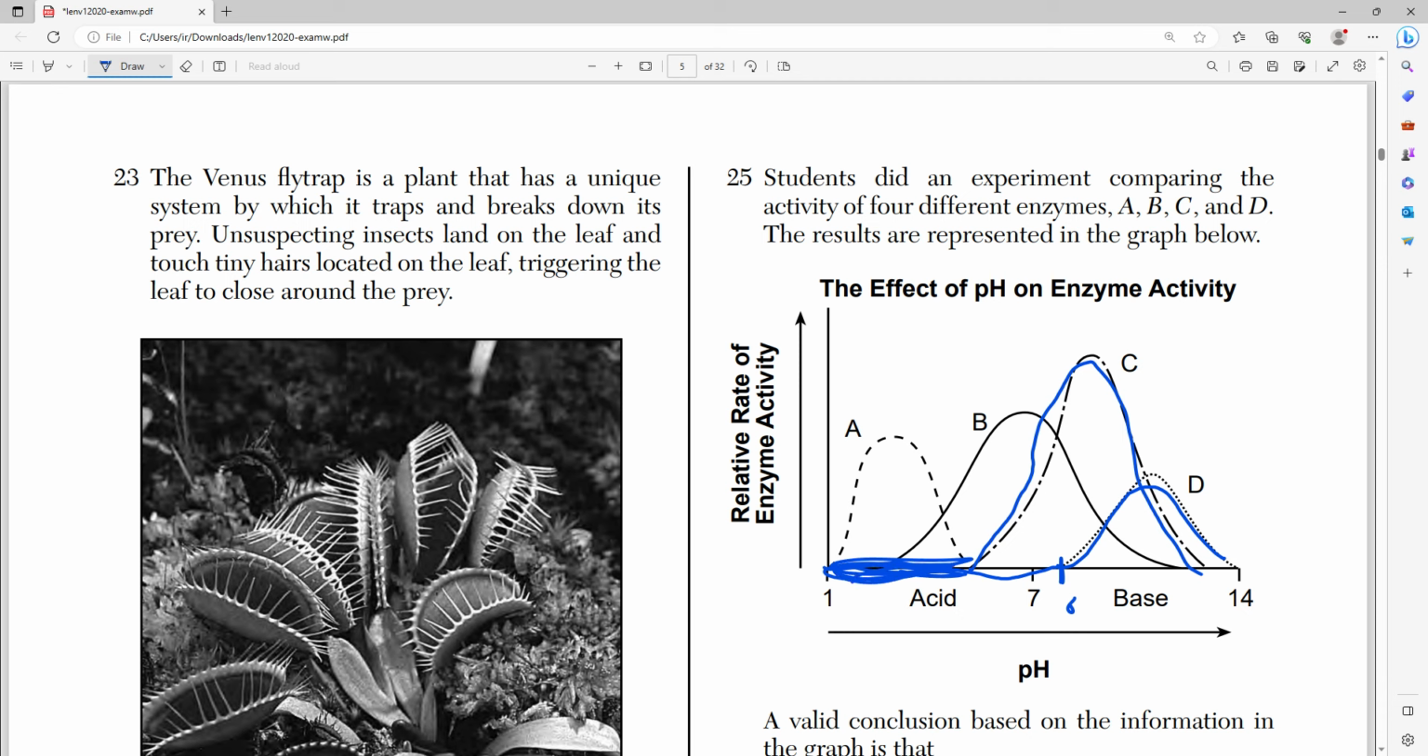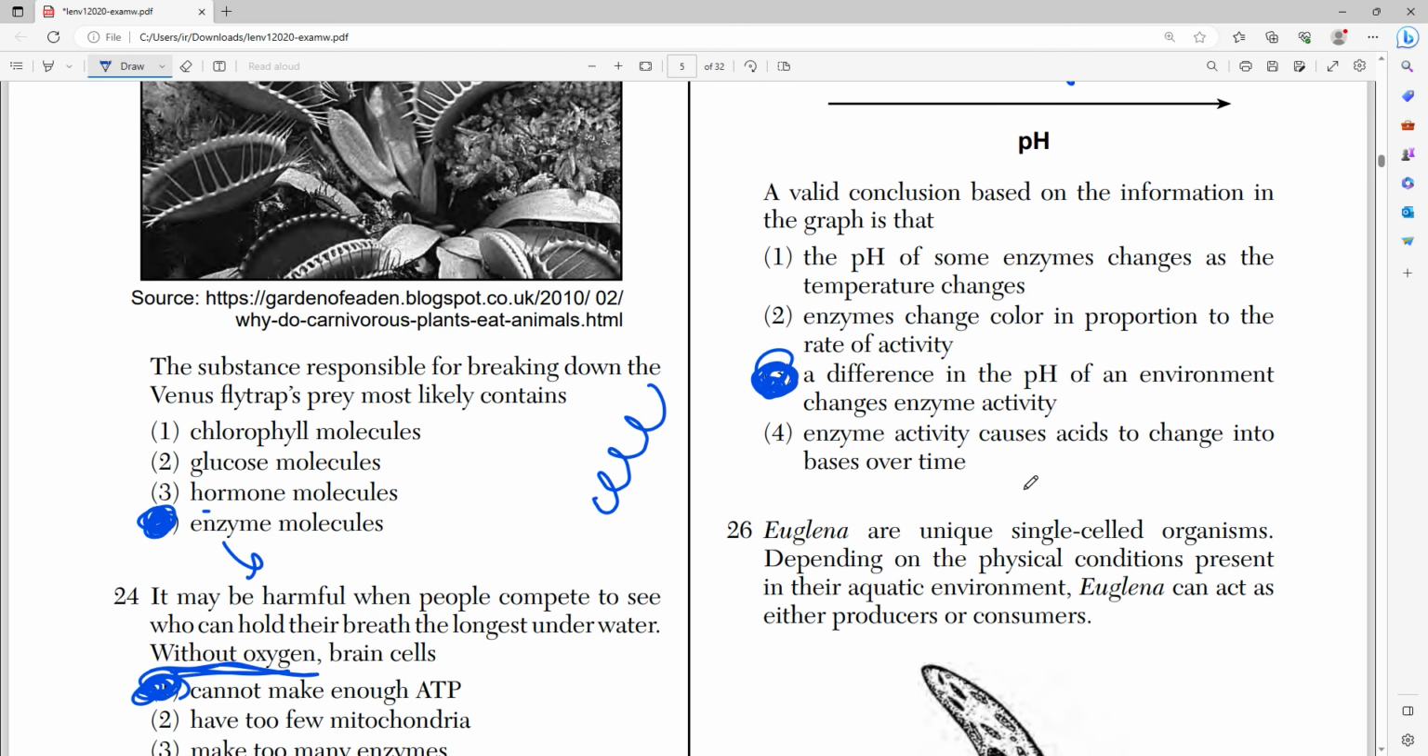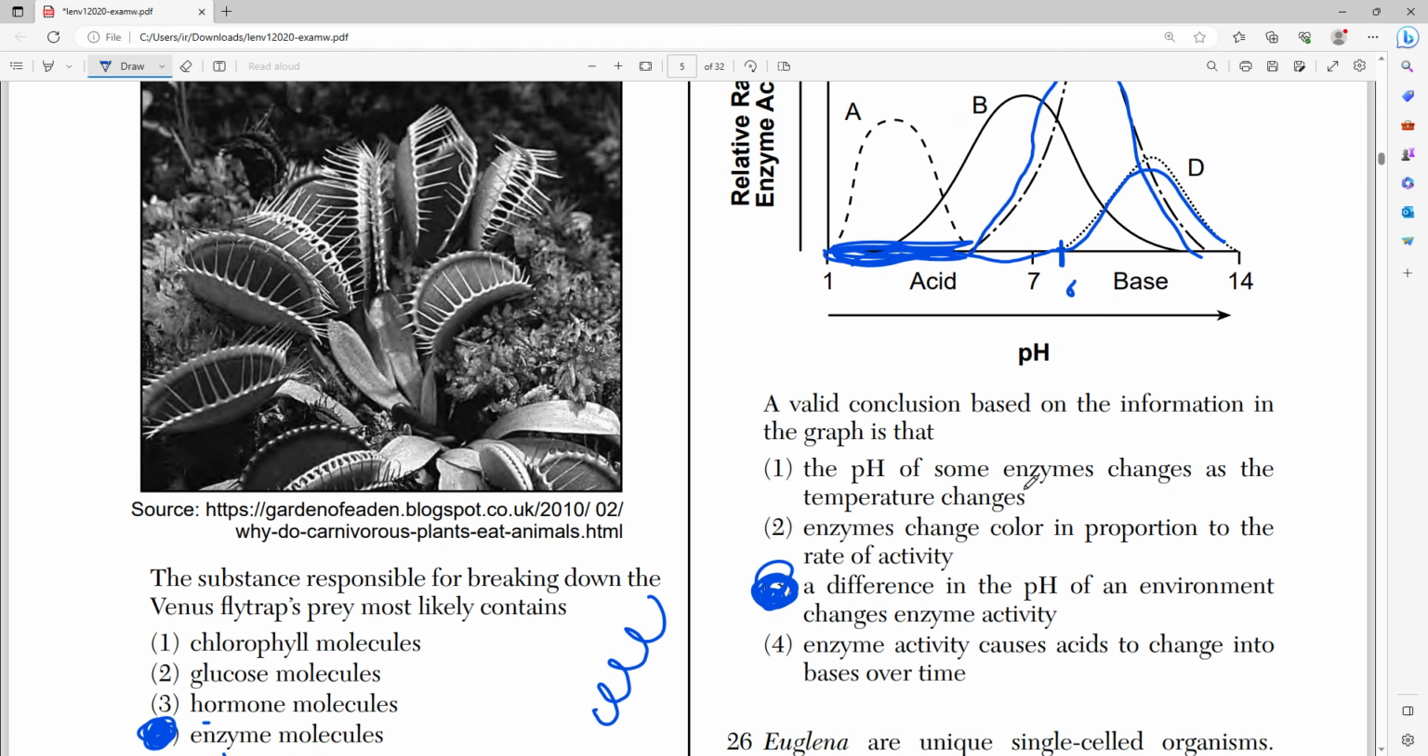So all this shows us is that enzymes A, B, C, D all have their preferences and all have specific pH levels where they work best, right? And all other choices really don't make sense, right? The pH of some enzymes changes as the temperature changes. That's wrong. Enzymes change color. That's wrong. Enzyme activity causes acids to change to bases. They don't, right?